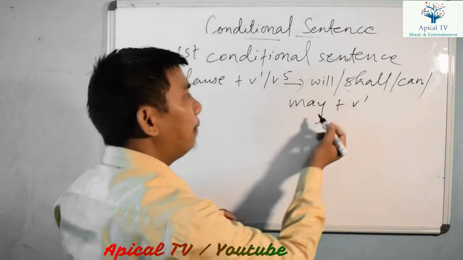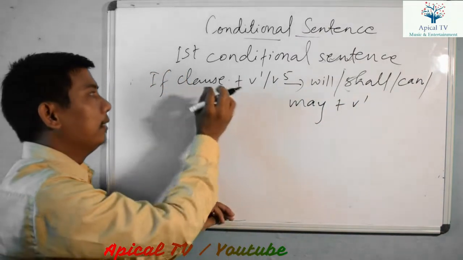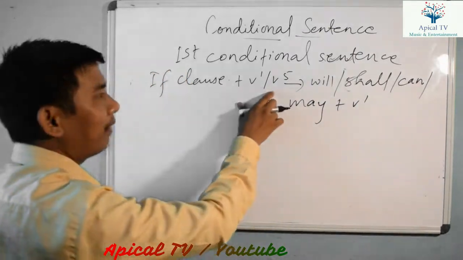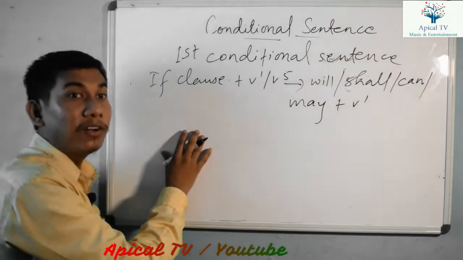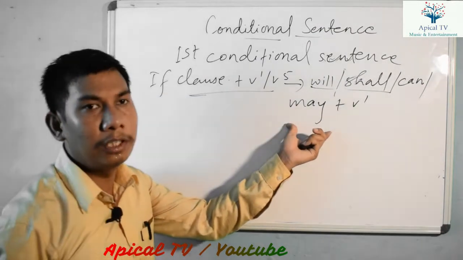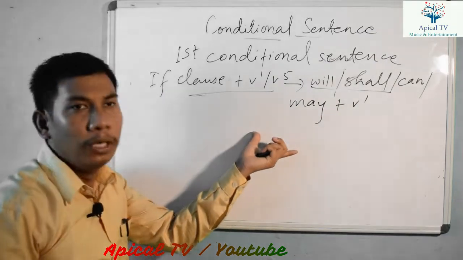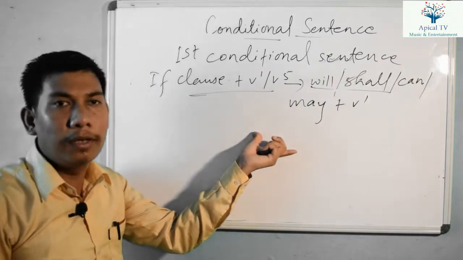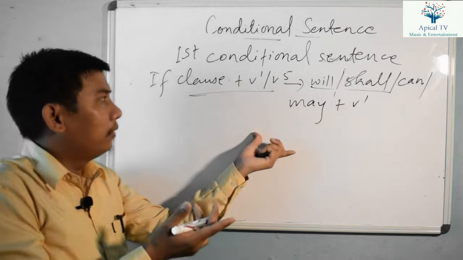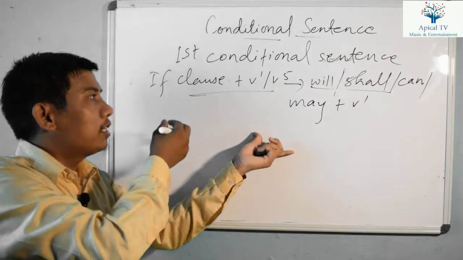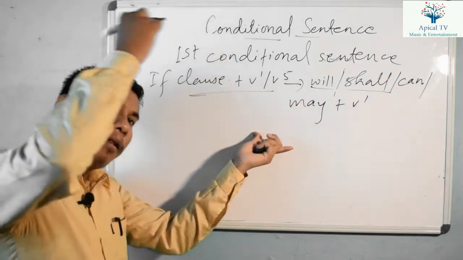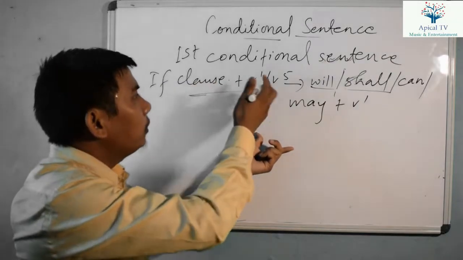Will, shall, can, may plus verb 1 if there is verb 1 or verb 5 in the if clause. If you are getting confusion, separate it with the condition. You have to separate it with the concept, right? You should be clear in concept, not only the structure. In zero conditional sentence, in the if clause there is verb 1 or verb 5. In first conditional sentence, in the if clause there is also verb 1 or verb 5.